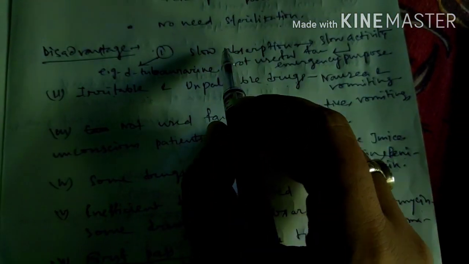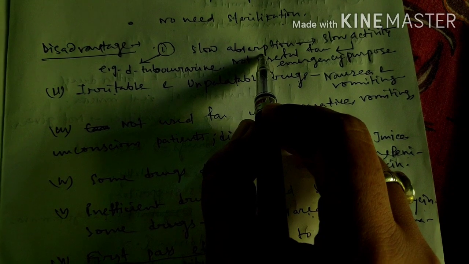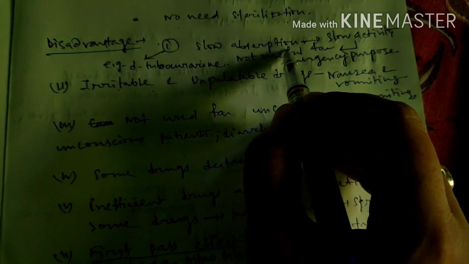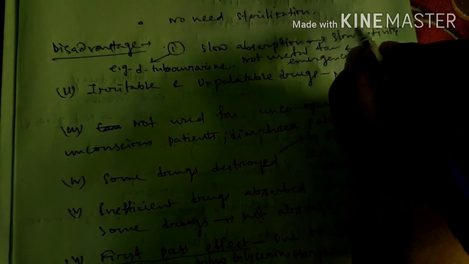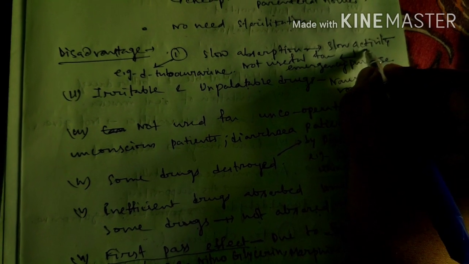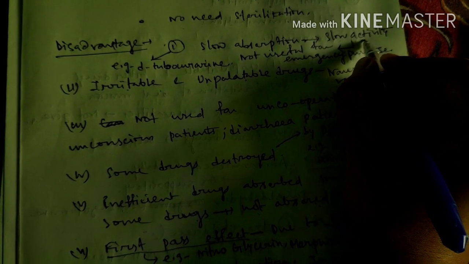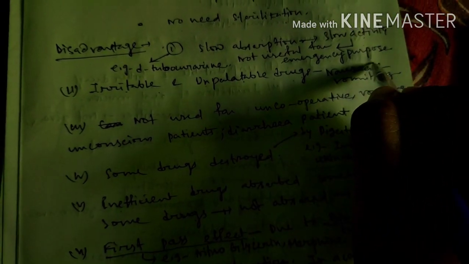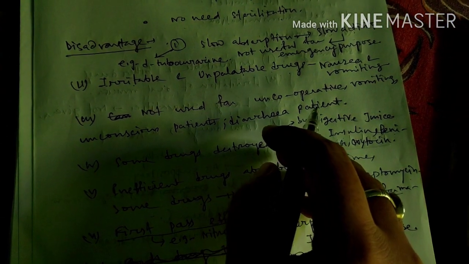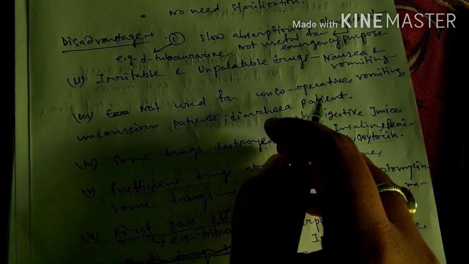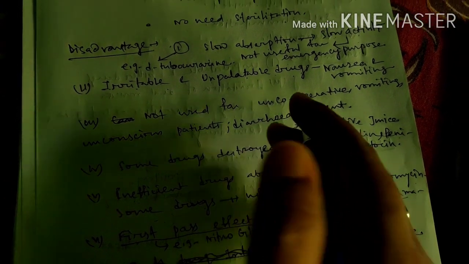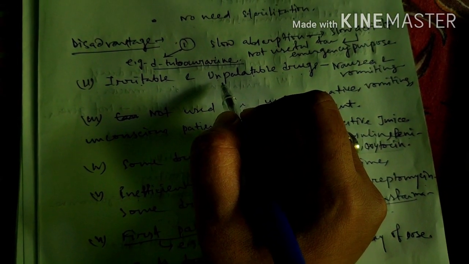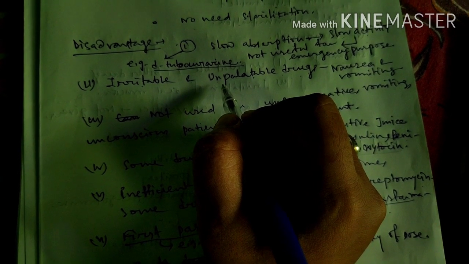The disadvantage is slow absorption, which means slow onset of action. If the drug is slowly absorbed, then there will be slow activity, so it is not useful for emergency purposes. For example, streptomycin: these drugs are highly polar drugs, so they are not given by the oral route.